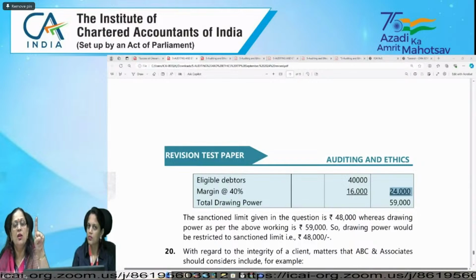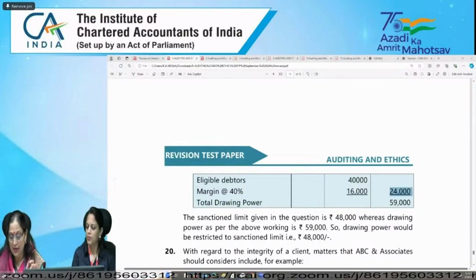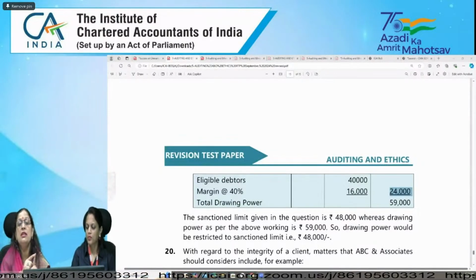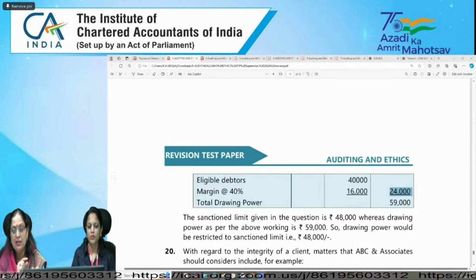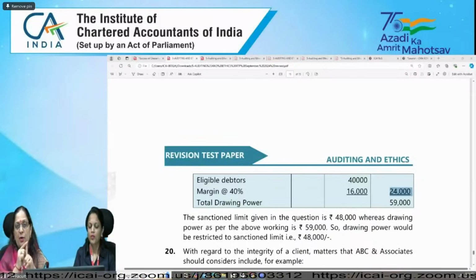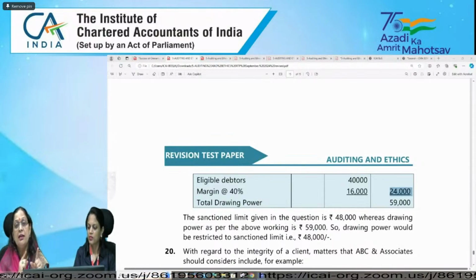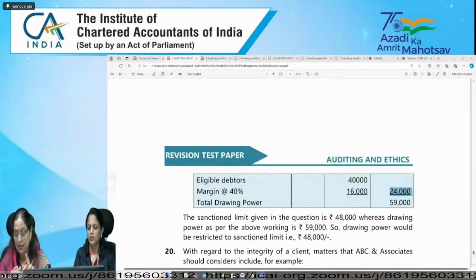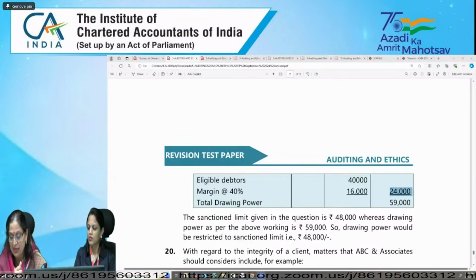So what should be covered for proper records? Full particulars including quantitative detail, how much quantity there is, and the situation of that property, plant and equipment. So the first thing is maintaining proper records. Proper records means showing full particulars, not only about quantitative detail but also about the situation of property, plant and equipment. 1B is whether the company is maintaining proper records showing full particulars of intangible assets.